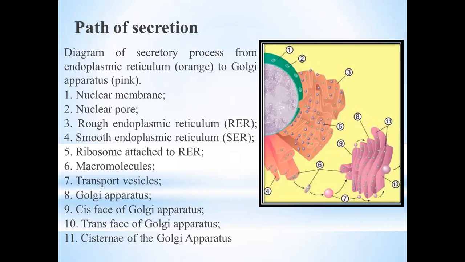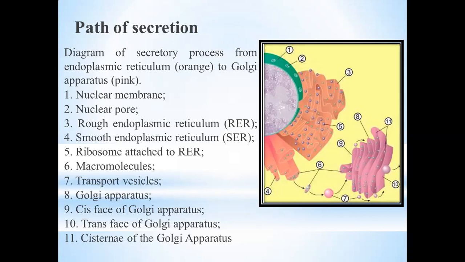After that, it makes itself into a macromolecule, or a big molecule, as you can see here, and fuses with the transport vesicles. After fusing with transport vesicles, it moves towards the Golgi apparatus. From this step, when it comes here, it fuses with the Golgi apparatus, and in the Golgi apparatus, first it moves through the cis phase of the Golgi apparatus.